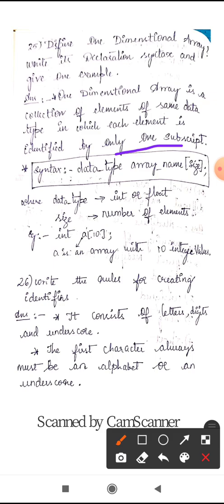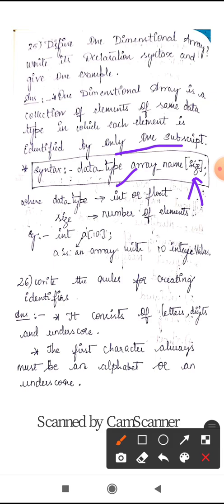For declaring arrays, majorly we use integer as a data type. Array name is the name of the array which we are going to give in the programs. Size means number of elements, how many elements are there in the particular array. Here you can see an example: int a[10].